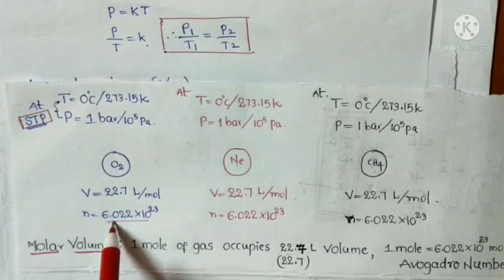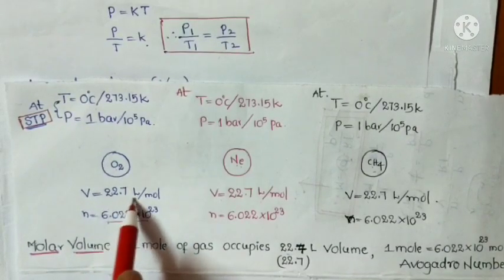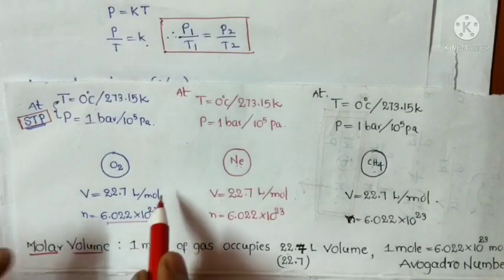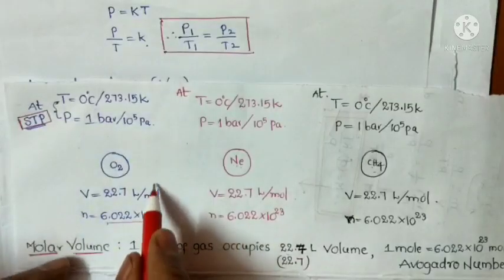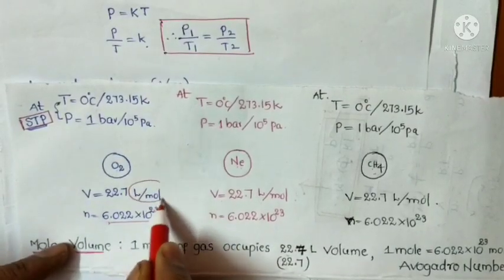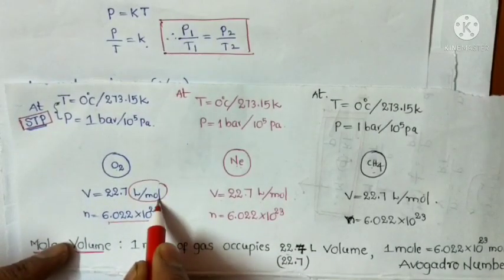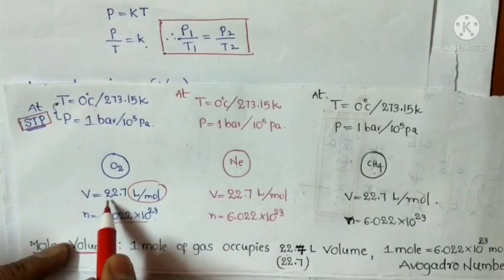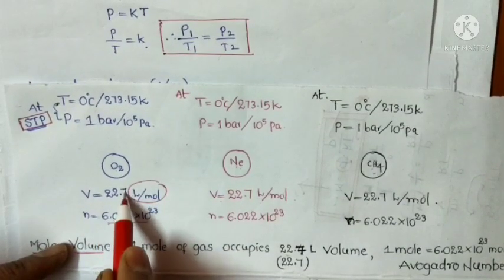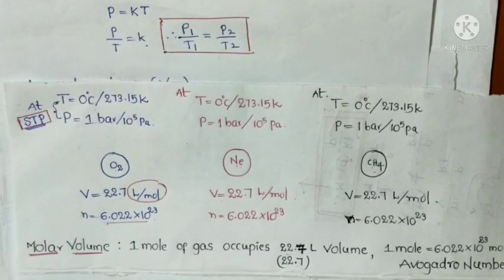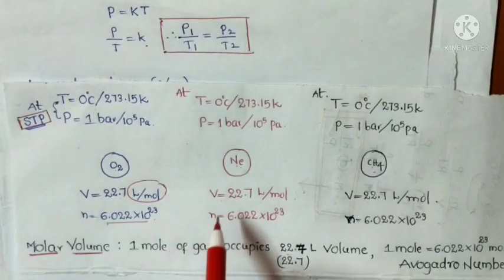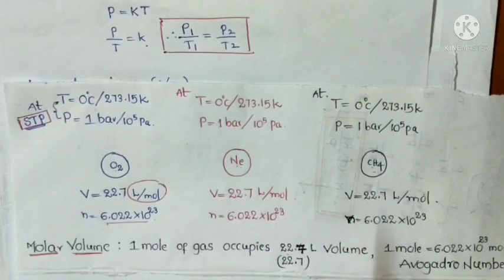These number of molecules occupy this value, 22.7 liters per mole. So, you can also consider that 1 mole of gas occupies how much volume? 22.7 liters will be occupied.